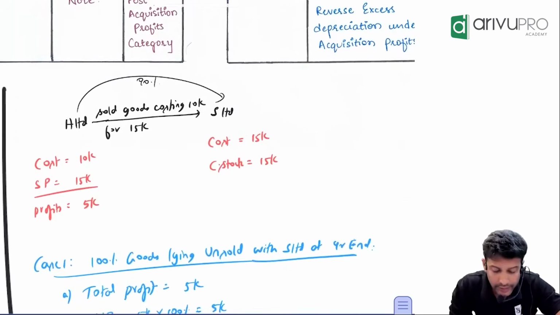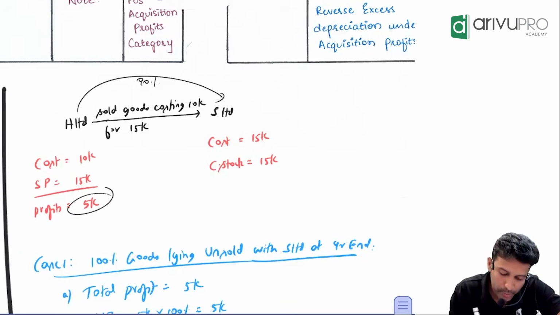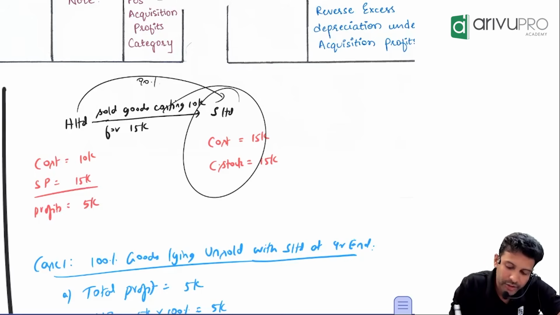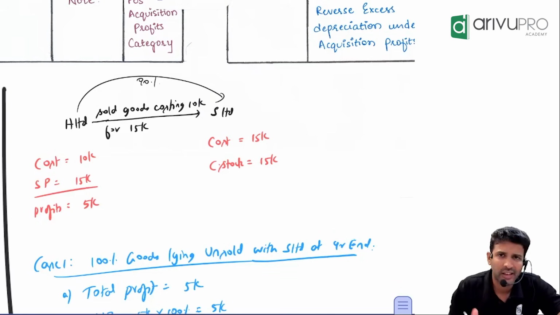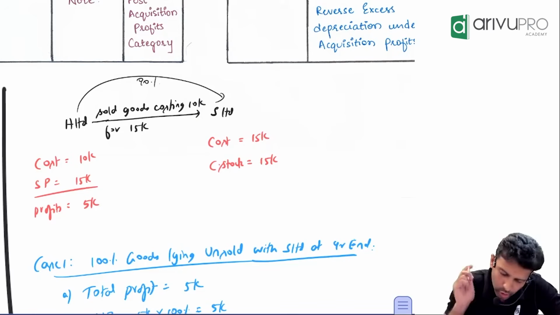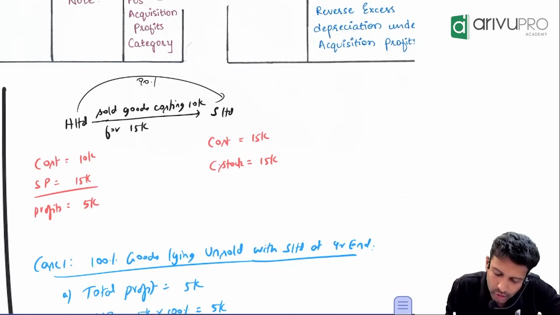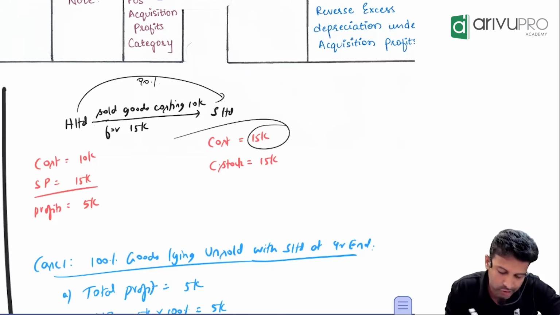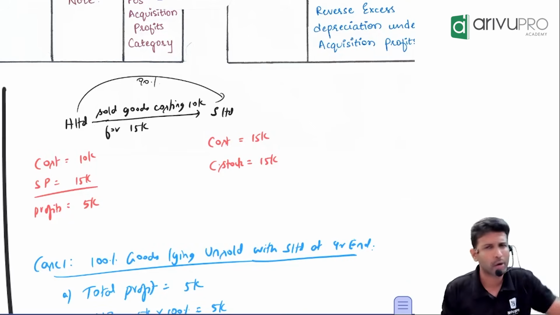Did H Limited make any profit through this transaction? Yes. How much? Cost was 10, no? Selling price was 15. So how much profit was made? 5,000 rupees. Any problem? Sir, for H it is selling price, for S Limited it is a cost price. Seller's selling price is purchaser's purchase price. So for S Limited, the cost is also 15,000. It's the same concept.